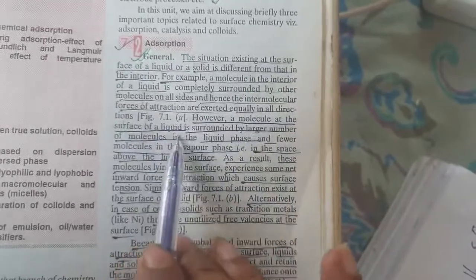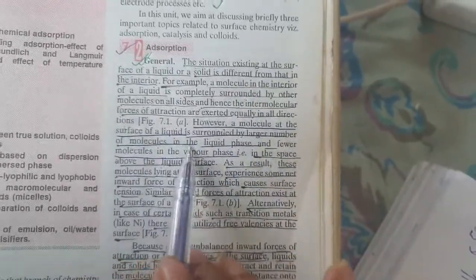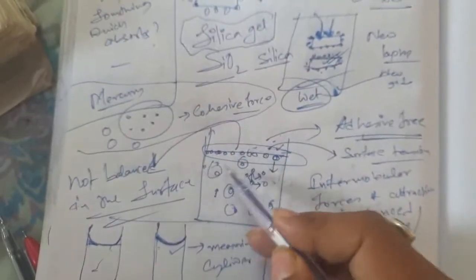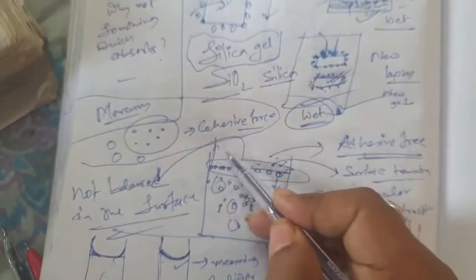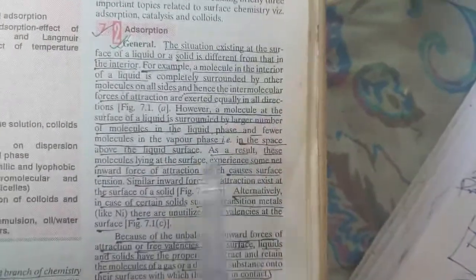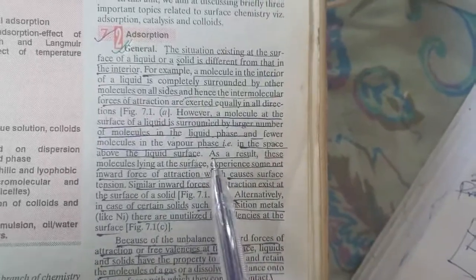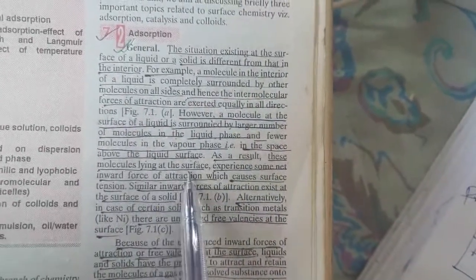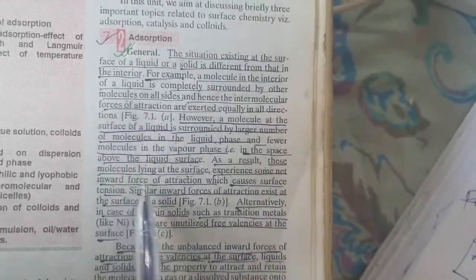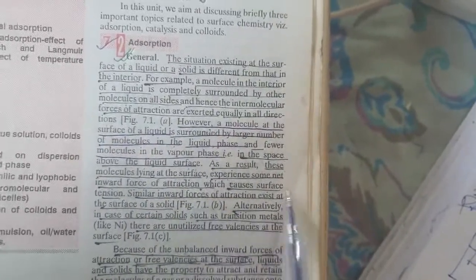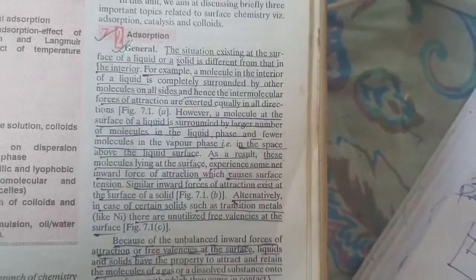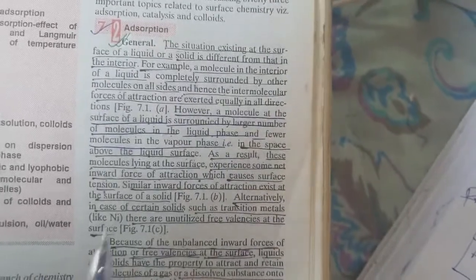A molecule at the surface of a liquid is surrounded by a larger number of molecules in the liquid phase and fewer molecules in the vapor phase in the space above the liquid surface. That is true. As a result, these molecules lying at the surface experience some net inward force of attraction which causes surface tension. Like I said, a big example given.